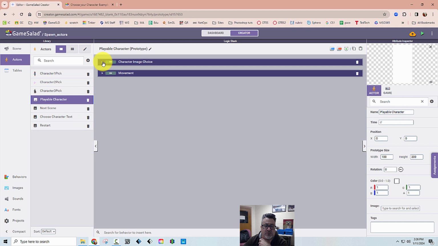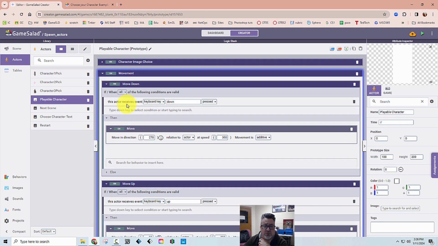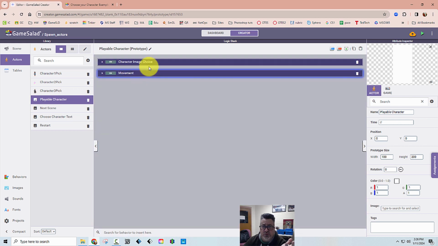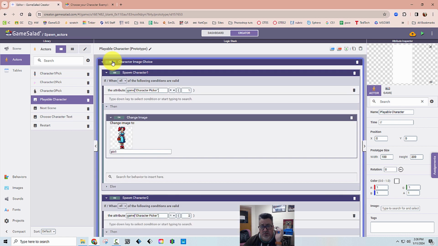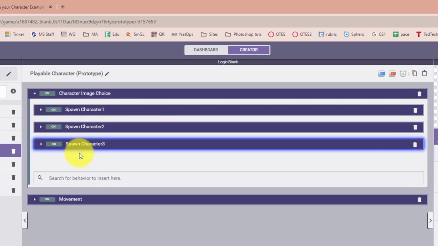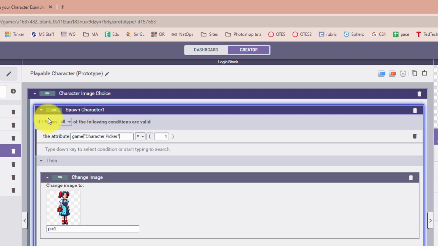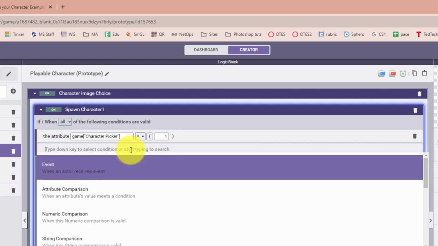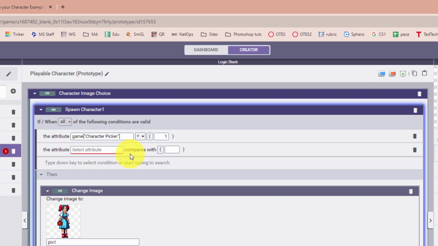So let's start with the character image choice. In fact, I'm not even going to show you the movement because you'll do the movement for your own game. The key is what I have here. So this group, I have 3 pieces of code specifically that you're going to apply. So this will then take one of those characters and put it into this actor. So the rule is if the game character picker, so that's that game attribute. So this is an attribute comparison. So you would add this by picking an attribute comparison.